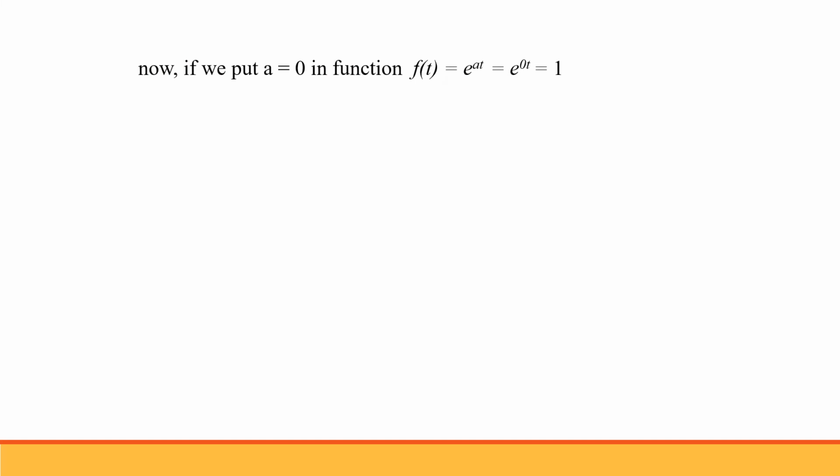Now let's put a equal to 0 in the above relation. We get f(t) equal to e to the power 0t, equal to 1. So the Laplace transform of 1 is given by putting a equal to 0 in 1 upon s minus a, that is 1 upon s minus 0, equal to 1 upon s. So the Laplace transform of 1 is given by 1 upon s.